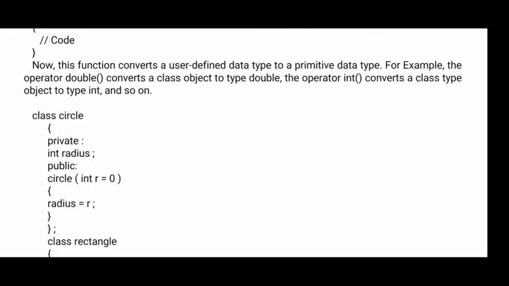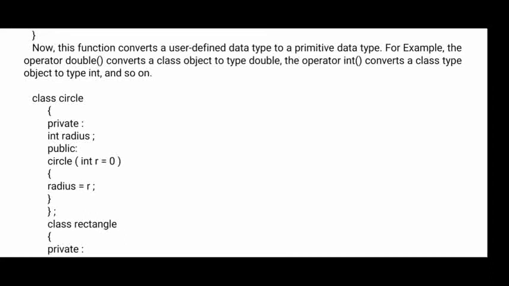Double we are taking, that converts a class object to a type double, right? Okay, so actually this is not an example program. What we are doing is one operator double will convert an object into the double data type, right? And if you use int also, you can convert an object into the int data type. Only an example I have given here. So you can convert your class object to the double data type, or to an int data type. Okay, so that is an example for object conversion.